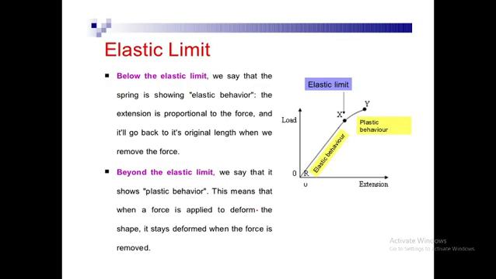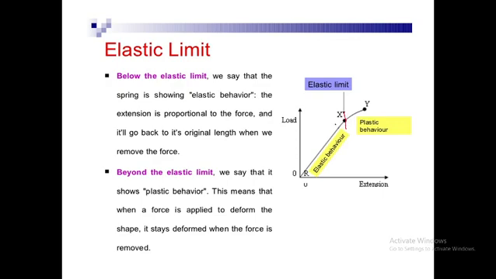Now this is Hooke's law. According to Hooke's law, there is an elastic limit. It should be remembered that this is a boundary which classifies the material into two types. So this is your boundary.